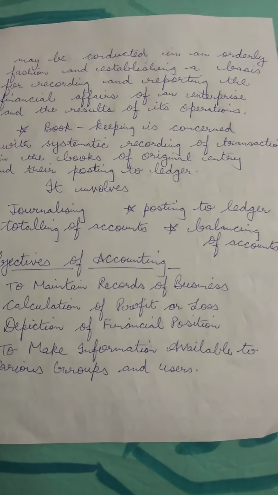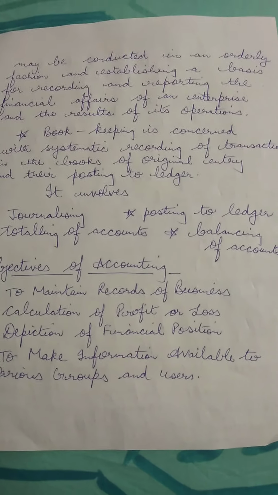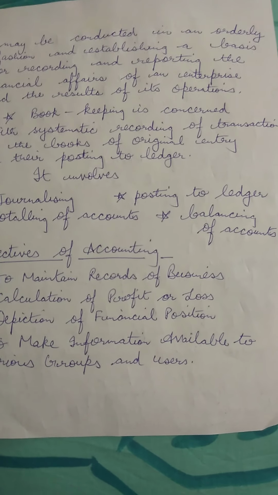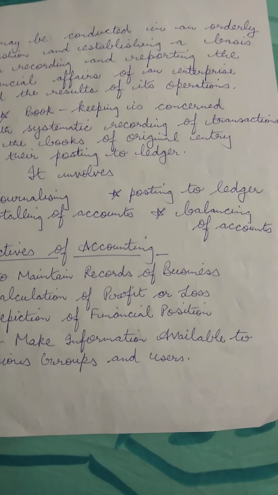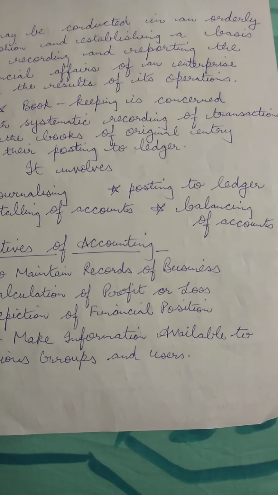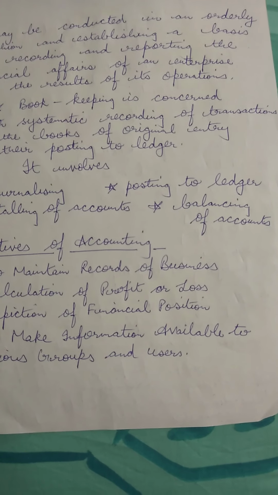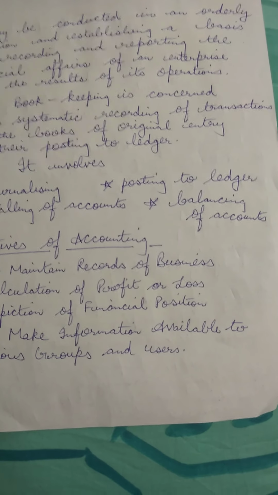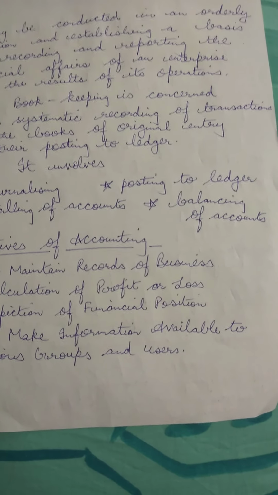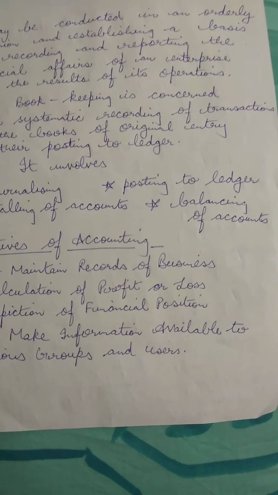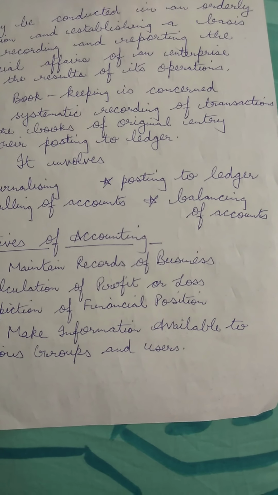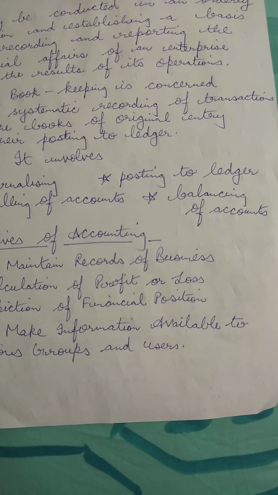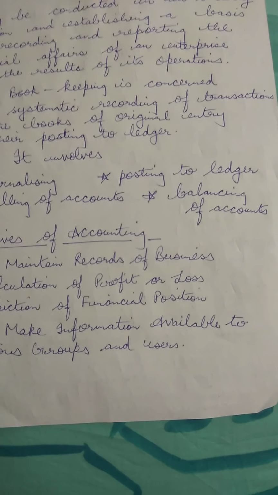So, children, when we talk about bookkeeping, what are the objectives of bookkeeping? Children, the main objective of bookkeeping is to keep a complete and accurate record of all the financial transactions in a systematic, logical order. This ensures that the financial effects of these transactions are reflected in the books of accounts.